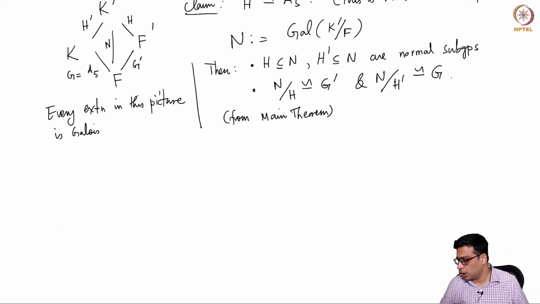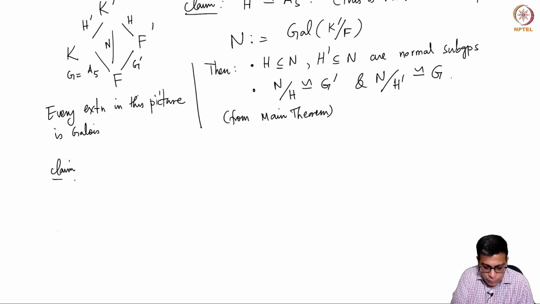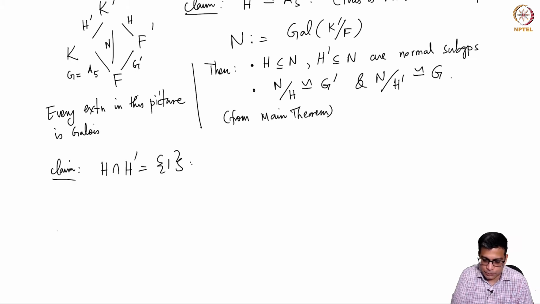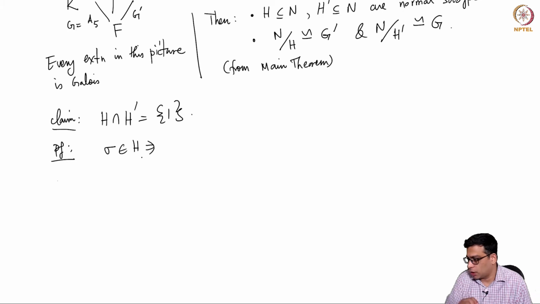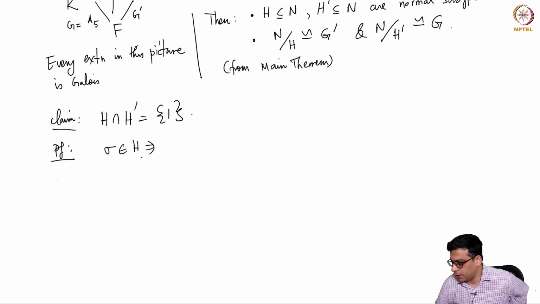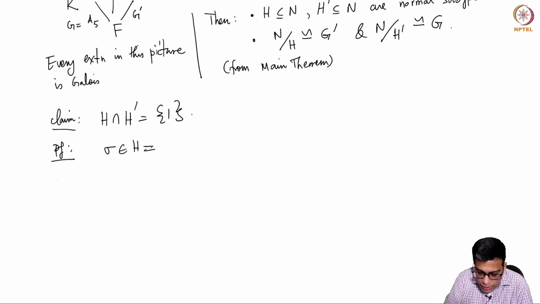Now we claim that H intersection H prime is identity. The proof is simple here. Suppose sigma is in H. What does this mean? What is H?